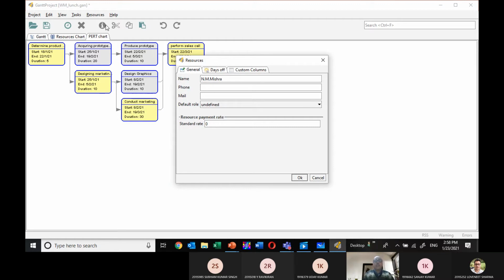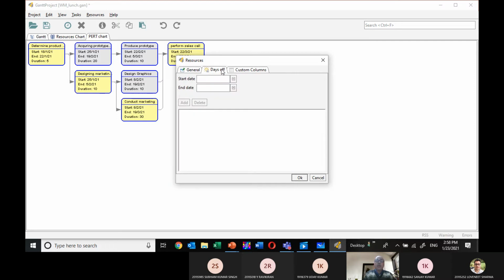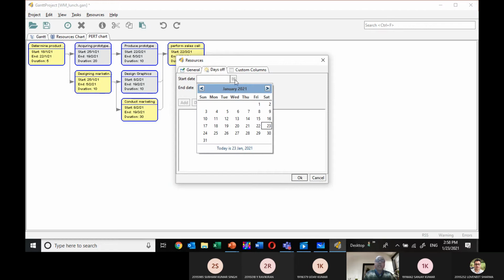N.M. Mishra, NM Misra is a resource. Their phone number and email ID are already there. I am adding their starting date. Suppose he has already started from 18th of Jan. So we can add 18 Jan.